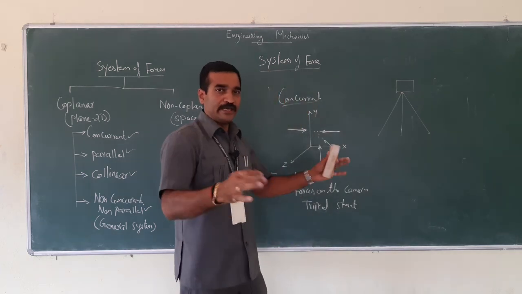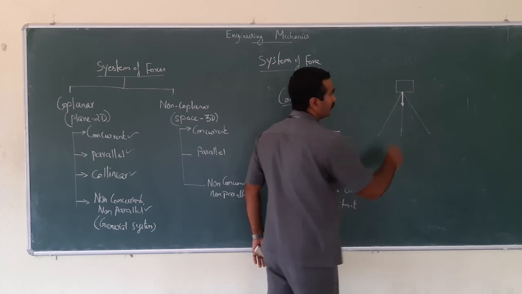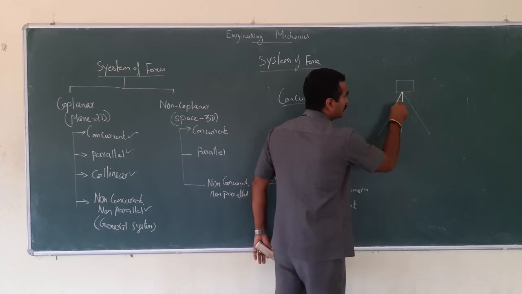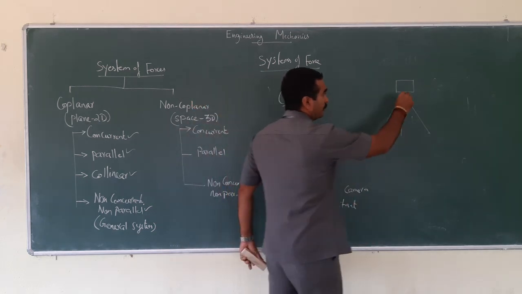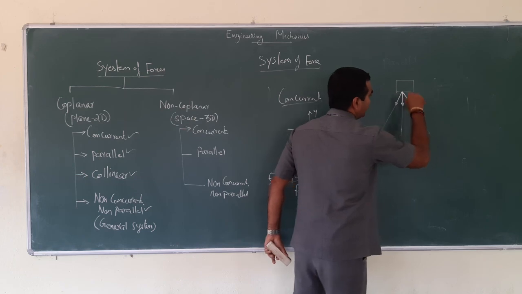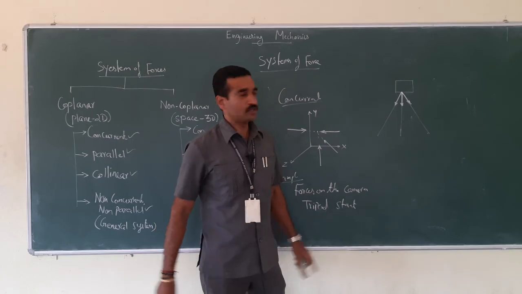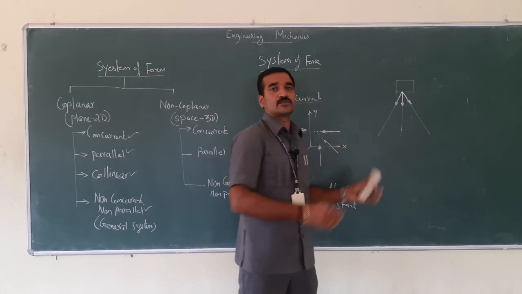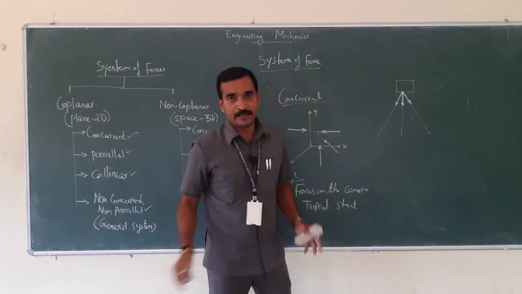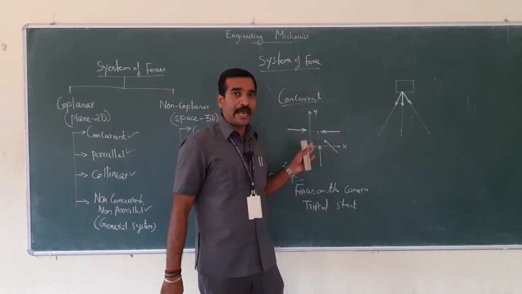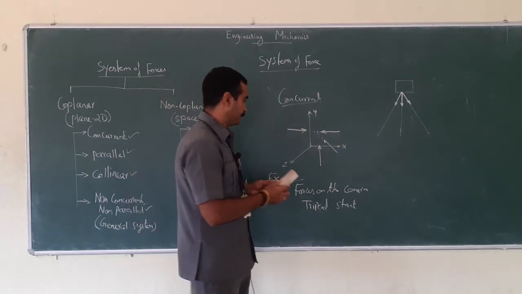right? So this will be 3 planes. So its weight will act vertically downwards, and this is maybe tensile or compressive, and this force will act in this manner, and the other legs will act on the other side. So there will be 4 forces. For an example, I am just quoting it here. So look at here, all the forces are meeting at one point but in different planes. So that would be the apt example for the non-coplanar concurrent forces, right?